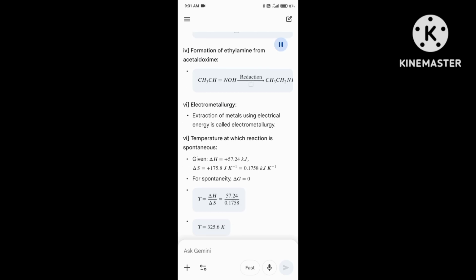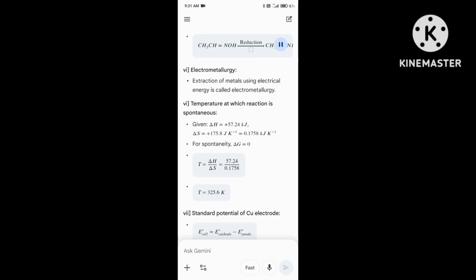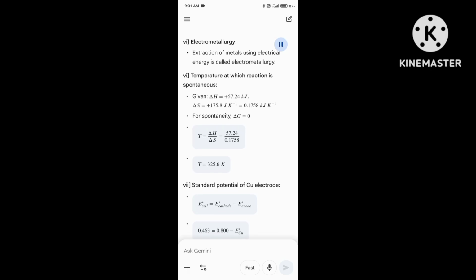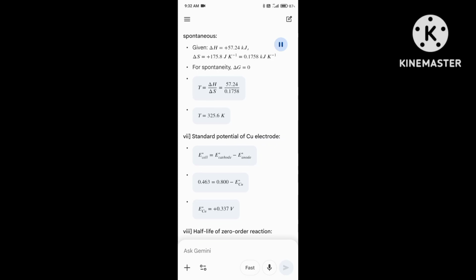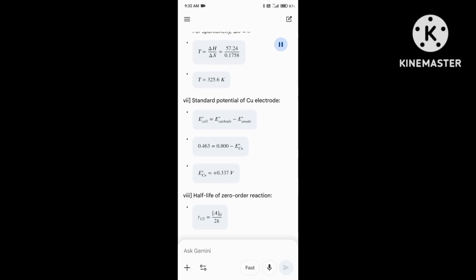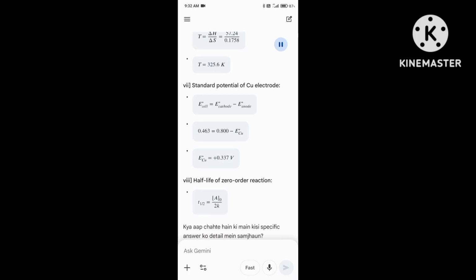Electrometallurgy. Extraction of metals using electrical energy is called electrometallurgy. Temperature at which reaction is spontaneous. Given delta H equals plus 57.24 kJ, delta S equals plus 175.8 J K to the power of minus 1, equals 0.1758 kJ K to the power of minus 1. For spontaneity, delta G equals 0, T equals delta H over delta S equals 57.24 over 0.1758, T equals 325.6 K.